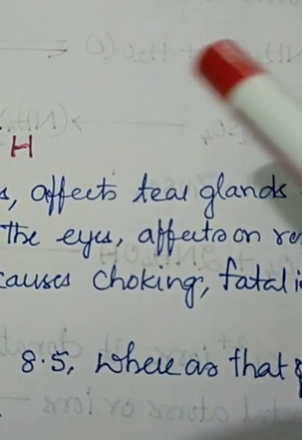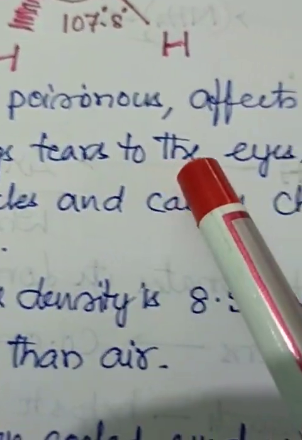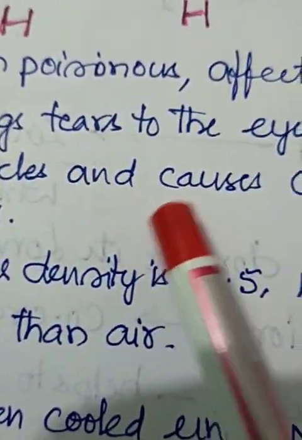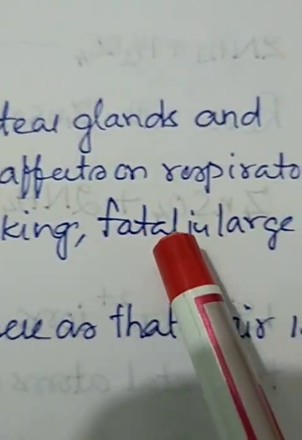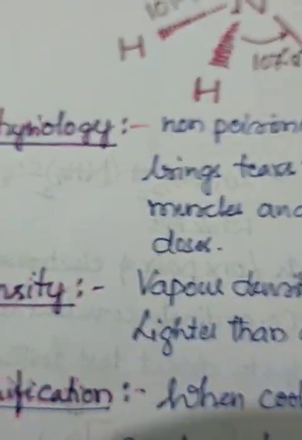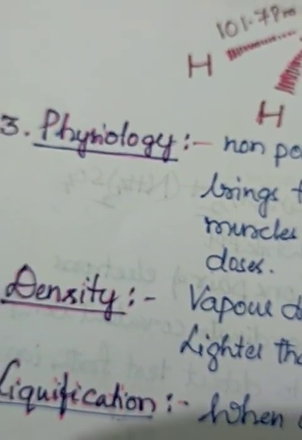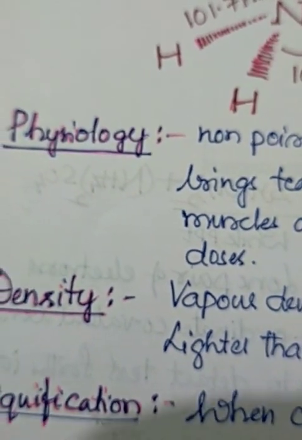If ammonia is opened, tears usually come down. It affects the tear glands and brings tears to the eyes, affects the respiratory tract or respiratory muscles and causes a choking effect, and is fatal in large doses. If you inhale a large amount of ammonia, it may be fatal also. It's very clear. Don't go for the negative things.